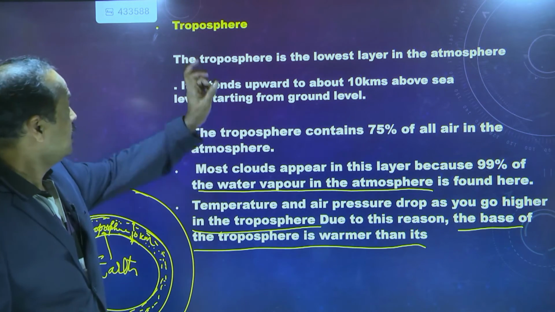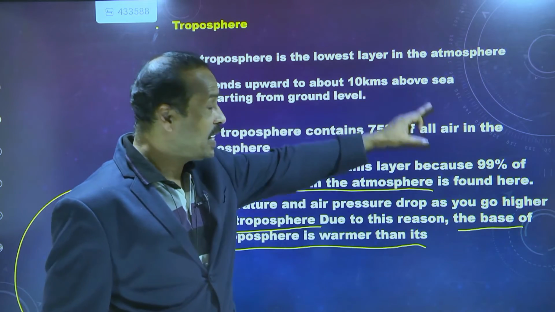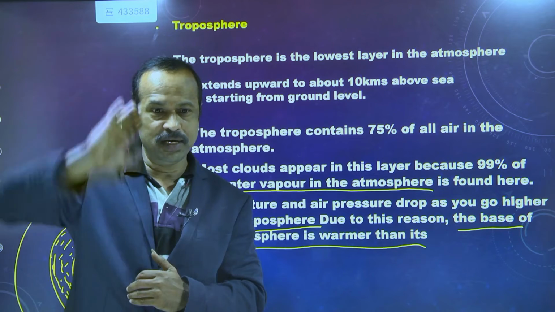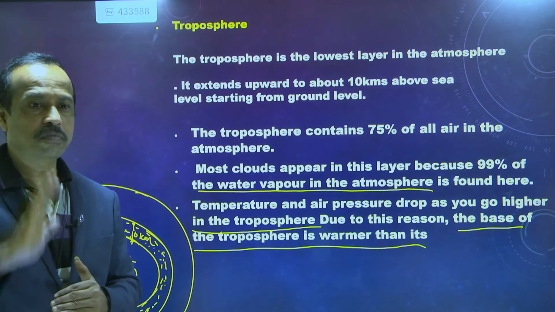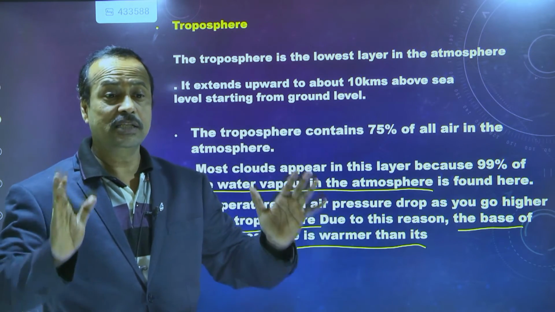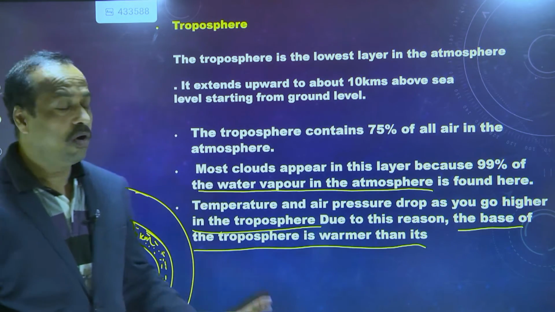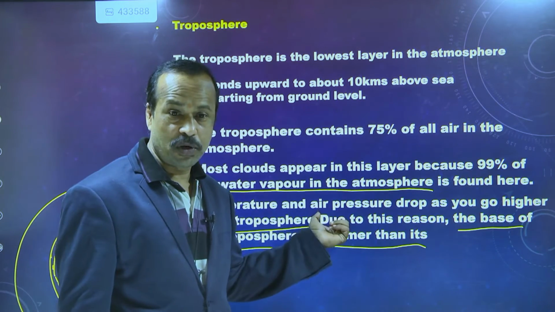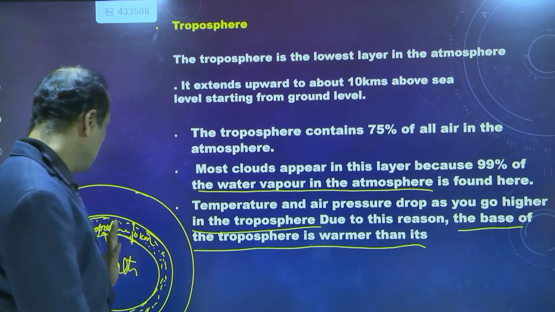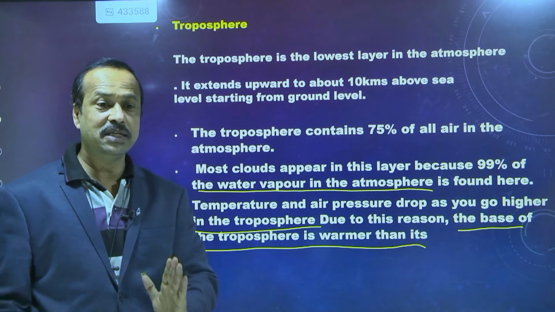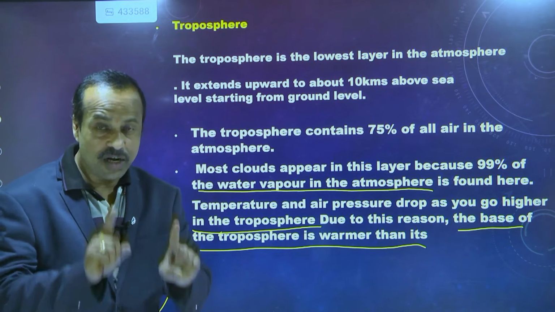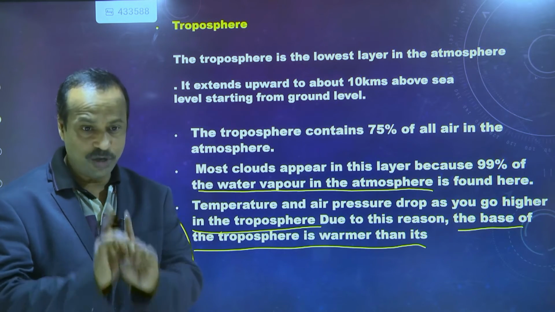Once again, the troposphere is the lowest layer in the atmosphere, and it extends up to a maximum of 10 kilometers from the Earth's surface. 75% of the air is present in this troposphere only, and all the clouds appear in the troposphere only, as 99% of the water vapor is present here. As we move upwards in the troposphere, above the Earth's surface, the temperature as well as the air pressure falls, which means it decreases.